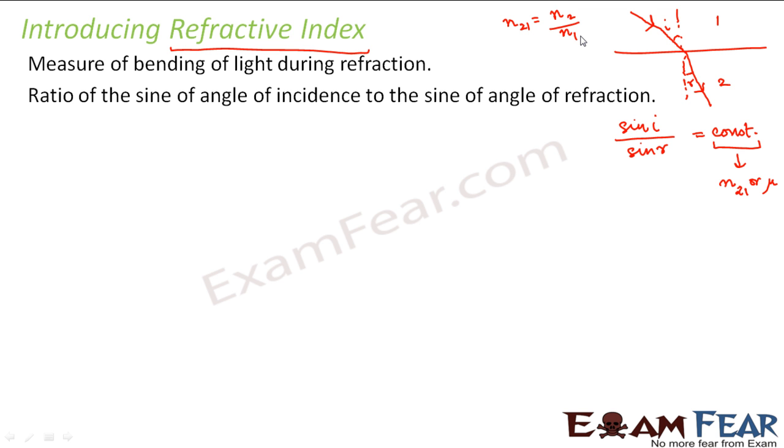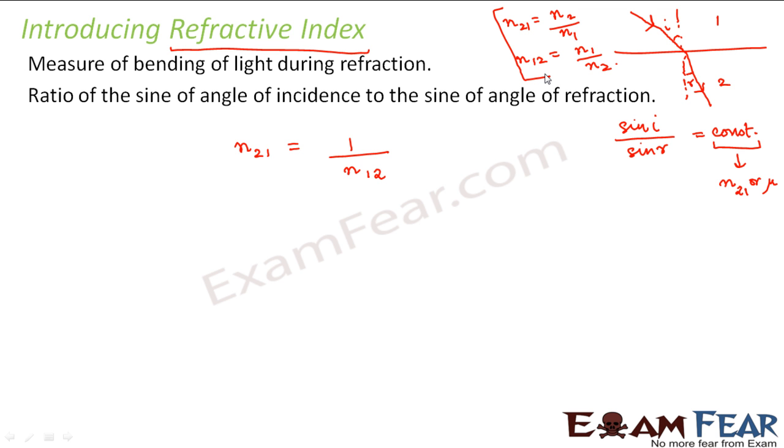So if n21 is the refractive index of 2 with respect to 1, we can write it as 1 divided by n12. That means the refractive index of 1 with respect to 2. Because the refractive index of 1 with respect to 2 would be n1 by n2, right? So this is the refractive index of a medium.